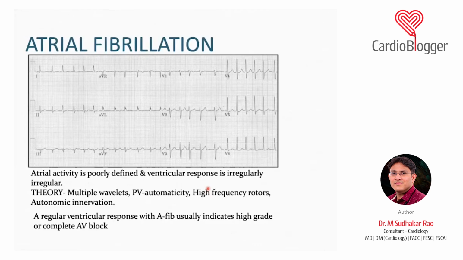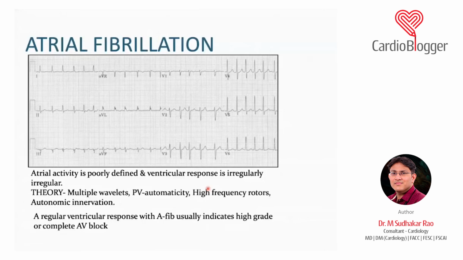So, an irregular rhythm where the P waves are not very clearly visible. Sometimes the P waves are seen. Many people say that a few P waves are seen, so it's not atrial fibrillation. It is not like that. You have to see whether there are fine P waves or coarse P waves. And sometimes a single ECG can also have a paroxysmal AF.